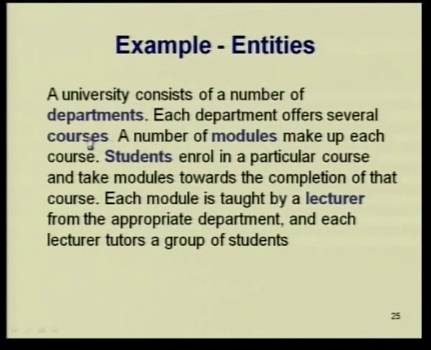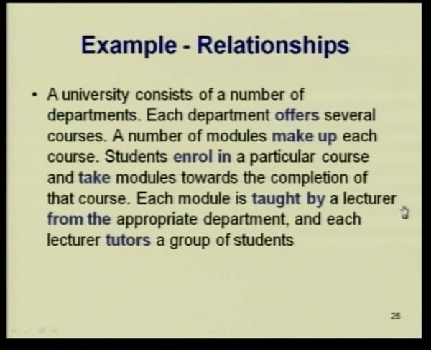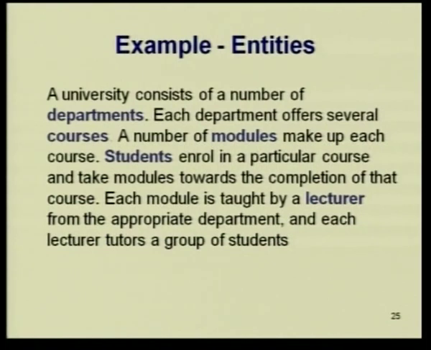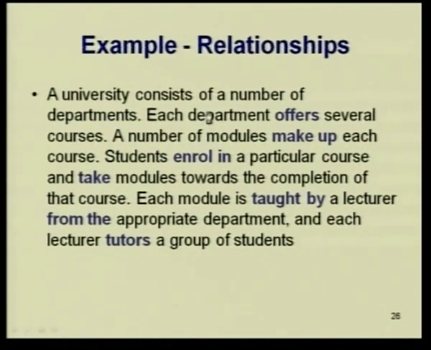Now, first we have to identify the entities. Some of the possible entities are nouns, as we said: departments, courses, modules, students, and lecturer. So these can be the 5 entities. Next we look at what the relationships can be. A university consists of a number of departments. Each department offers several courses, so offers can be a relationship.